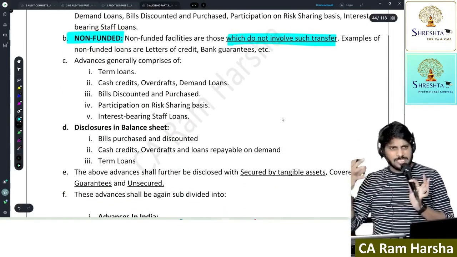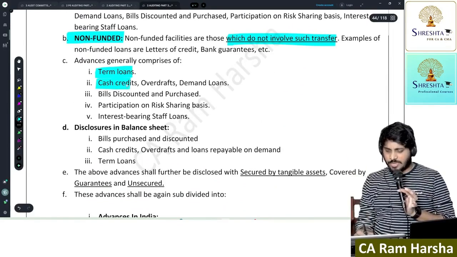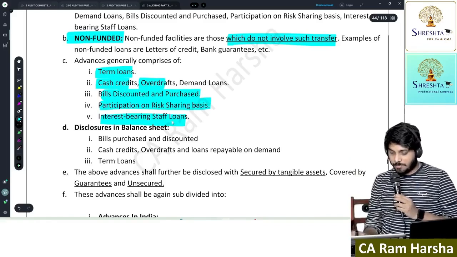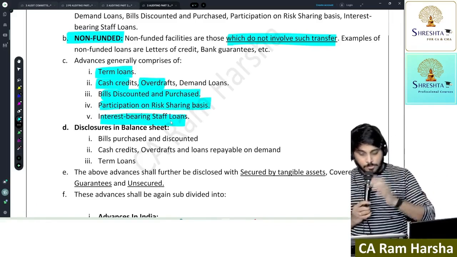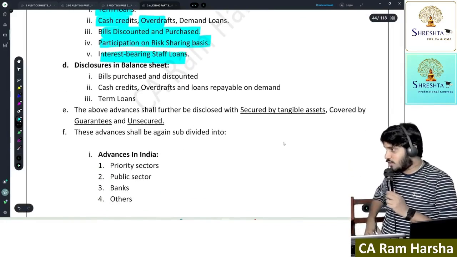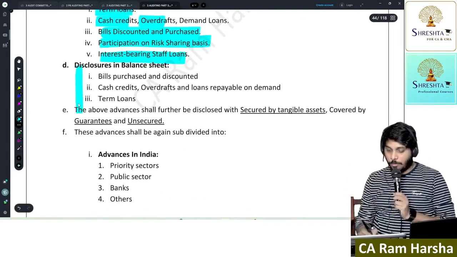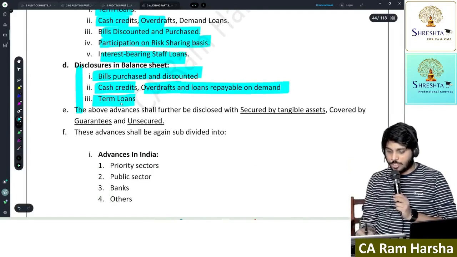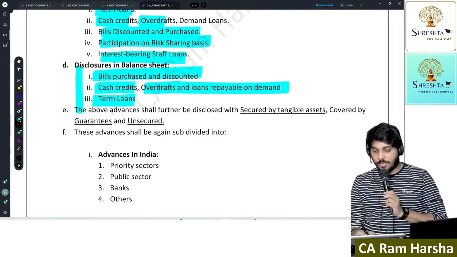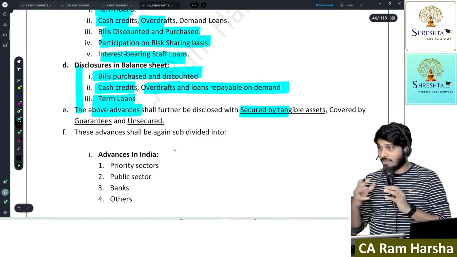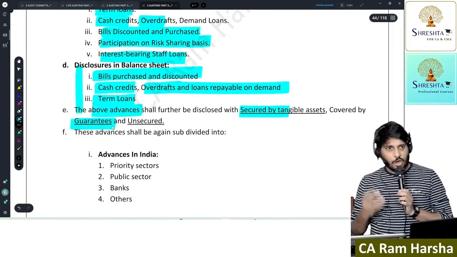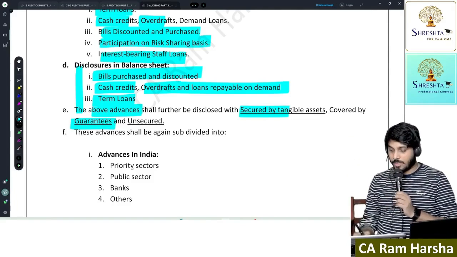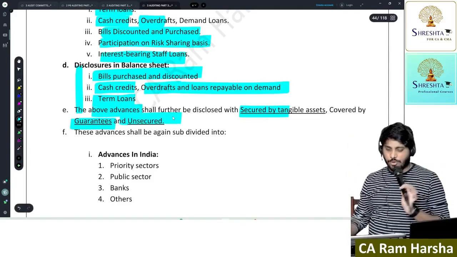Now, what these advances generally comprise: term loan, cash credit, OD, bills, risk sharing basis participation, interest bearing staff loans. Next, the bank has to disclose advances in the balance sheet as below. Bills purchased how much, cash credit and OD how much, loans repayable on demand how much, term loans how much. And these advances shall be further described: out of them how much is secured by security, how much is covered by guarantee, and what is the unsecured portion.